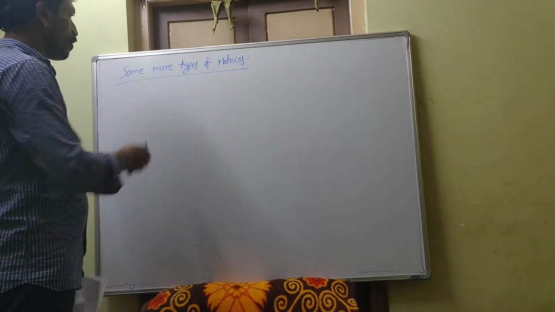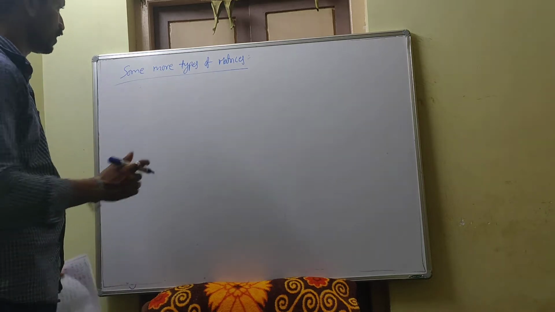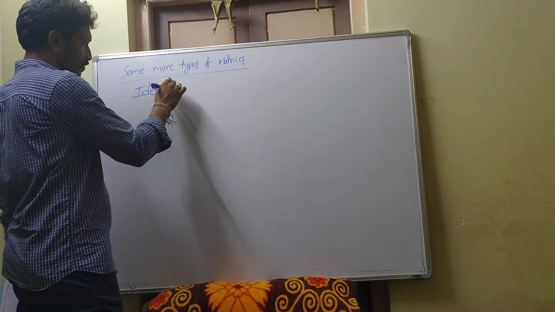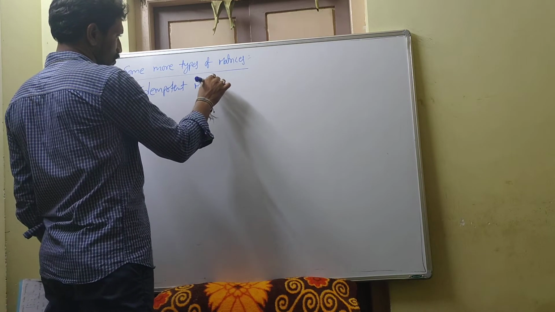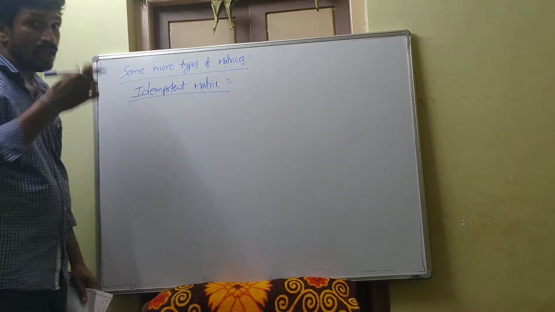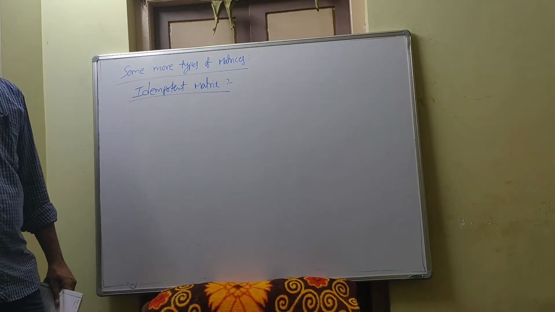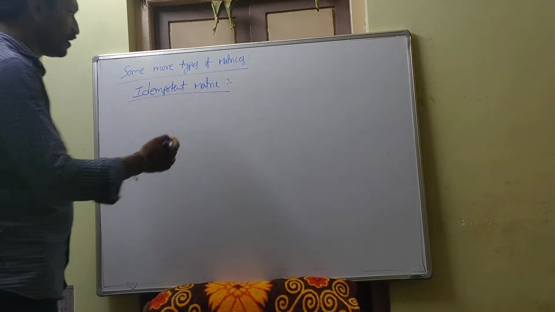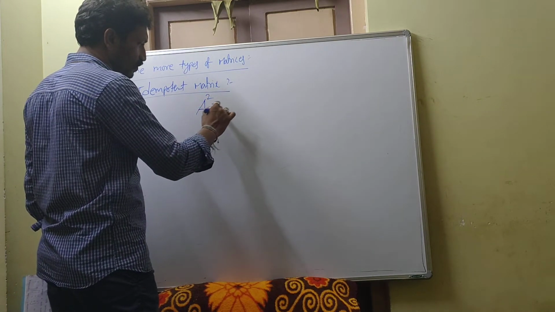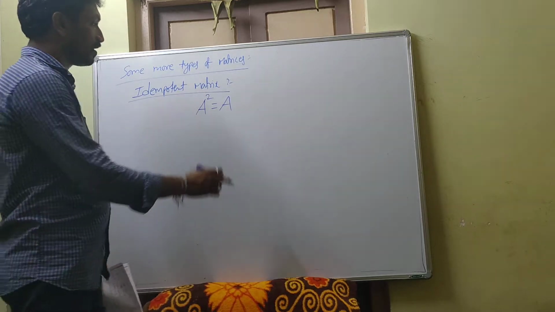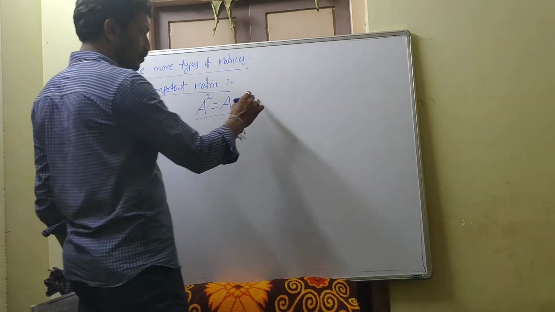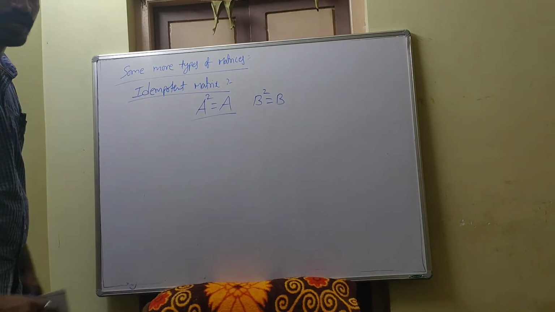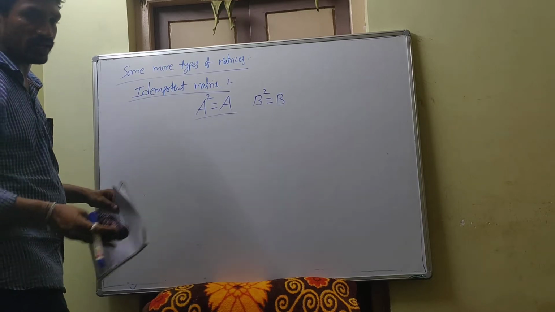Okay, students, now next topic is some more types of matrices. In this, first one is idempotent matrix. A matrix is said to be an idempotent matrix if the square of that matrix gives the same matrix again. That means let us take one matrix A. If A square is equal to A, then that matrix is called idempotent matrix. If B square is equal to B, then that matrix is called idempotent matrix. Okay. So based on this one, if you take one example.